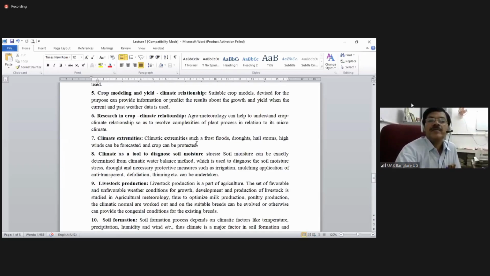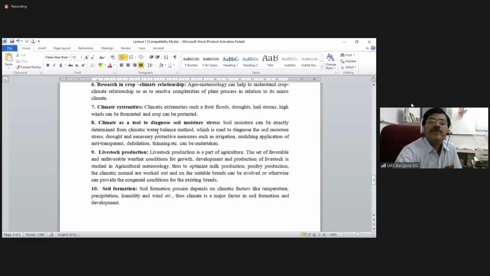Similarly, climate extremities. This is much bothering nowadays. Sometimes there will be flood situations and prolonged drought situations, and sometimes frost in areas like Jammu Kashmir or Himachal Pradesh. Sometimes hailstorms, okay, high winds. So these are the things that sometimes happen. These are being forecasted so that people can take safer actions. But sometimes things are happening beyond our limit.